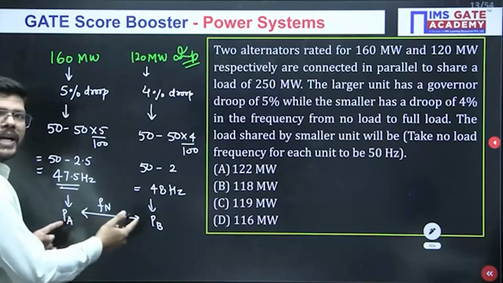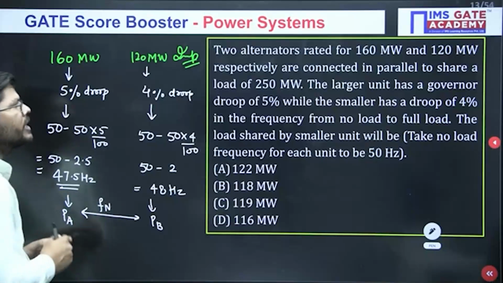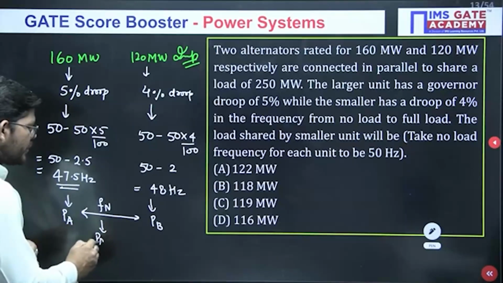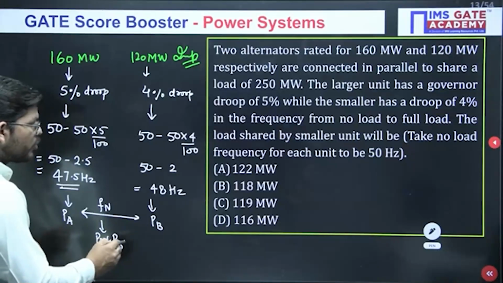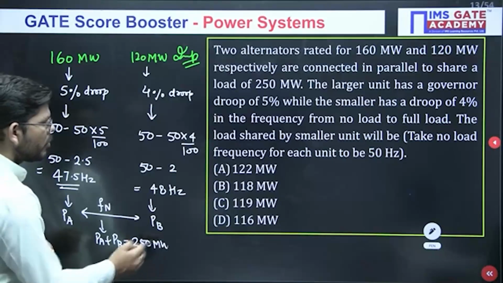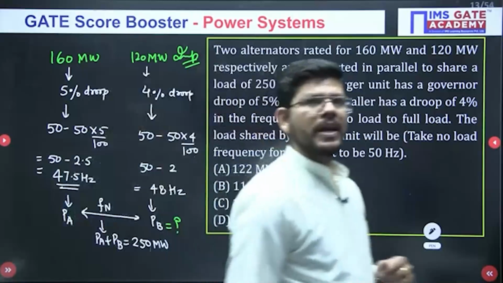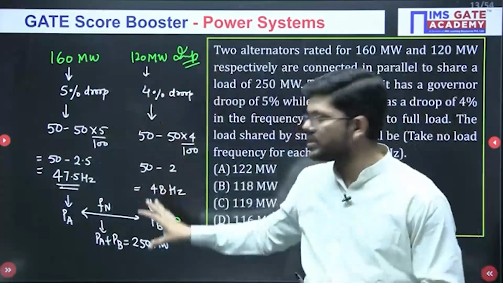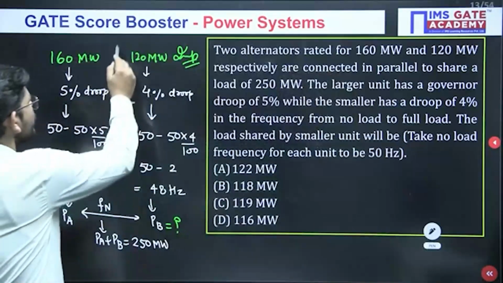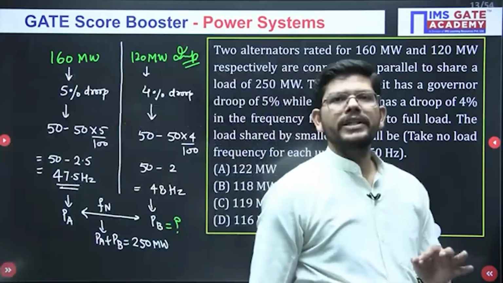When they are operating at the same frequency, the load shared by the 160 megawatt generator is PA, and the load shared by the 120 megawatt generator is PB. Together they are sharing PA plus PB, which is 250 megawatt. Now what will be the value of PB? This is what we have to calculate. This is how you can decode these questions. Are you getting this? From the given data, just see how we have decoded at what values what is happening here.